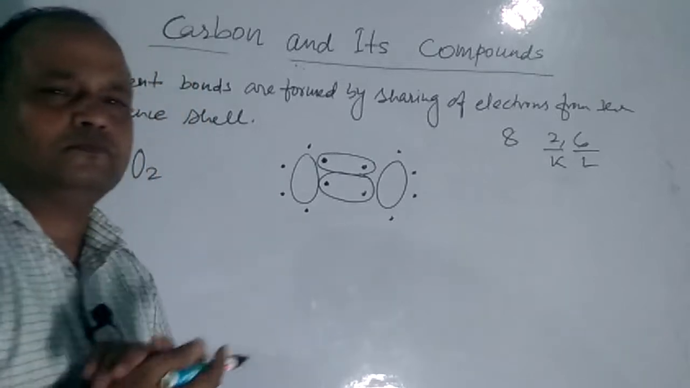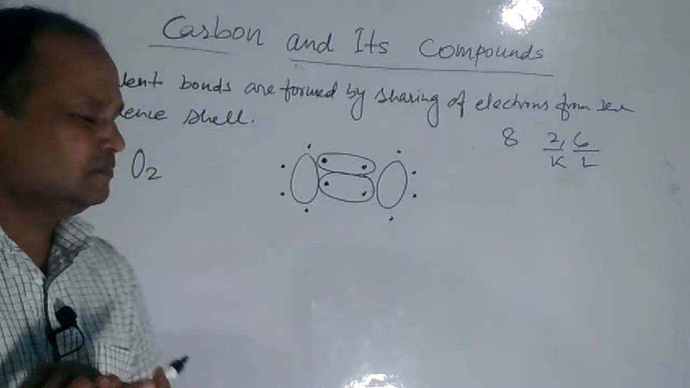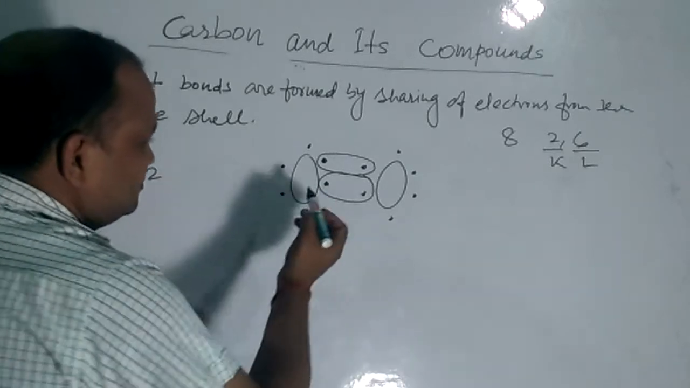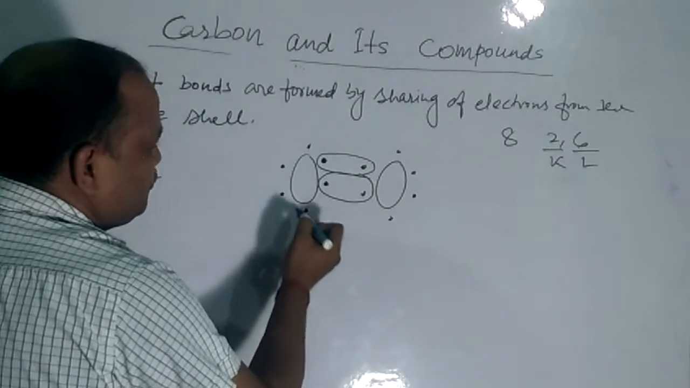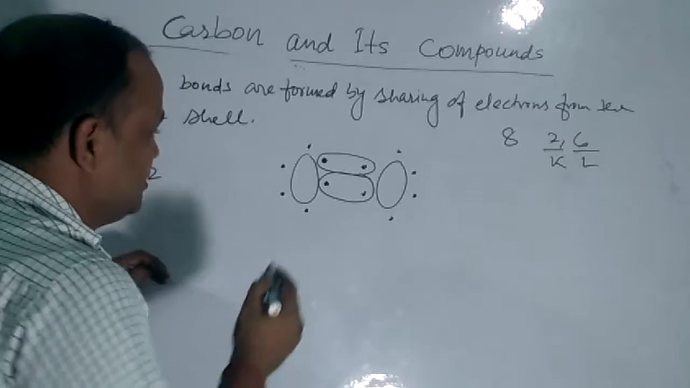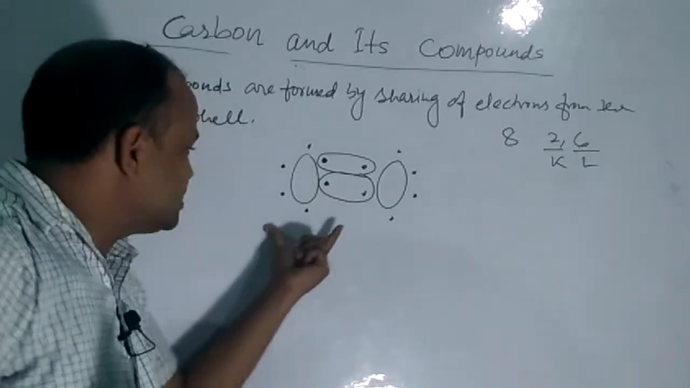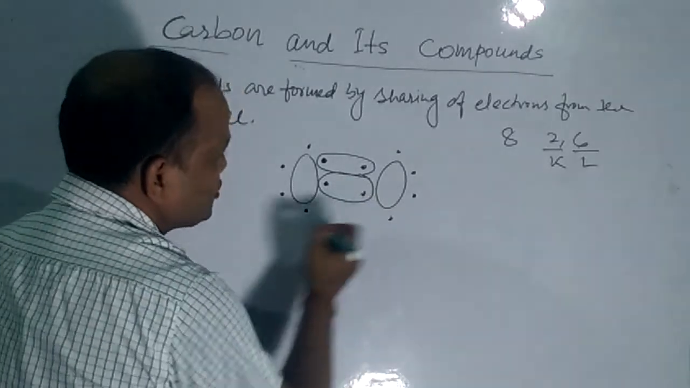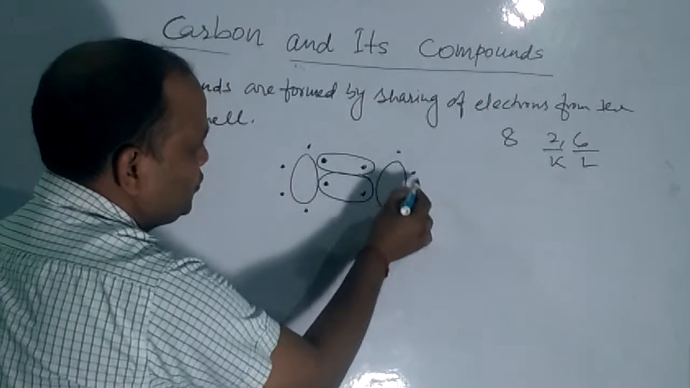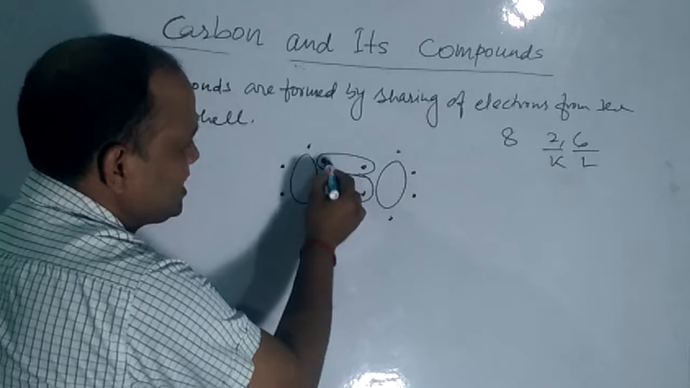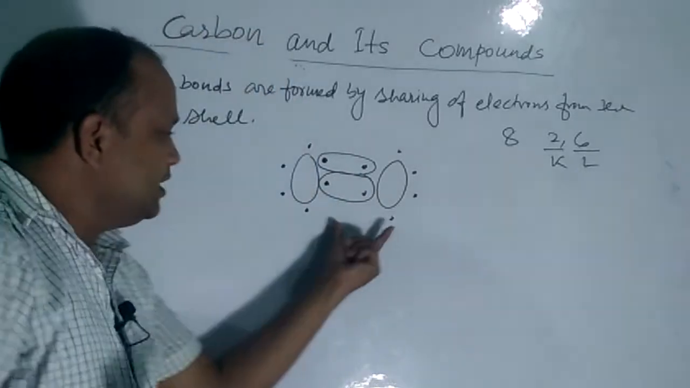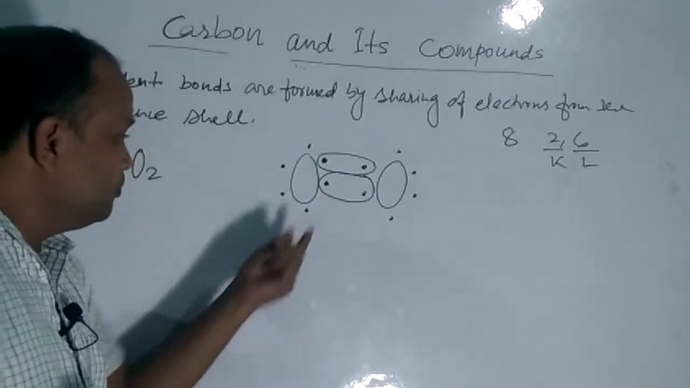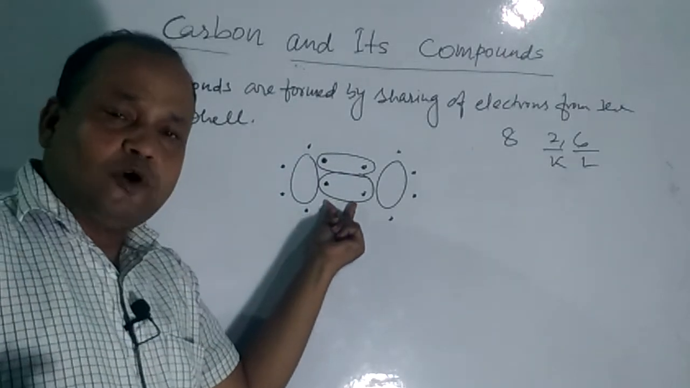Now, 2, 4, 6, 8. So this oxygen has got its octet configuration, it is stable. This oxygen has also got its octet configuration, 1, 2, 3, 4, 5, 6, 7, 8. So both have got 8 electrons. Overall, how many bonds have been formed? Two bonds.